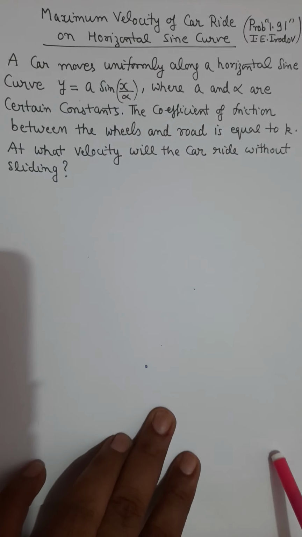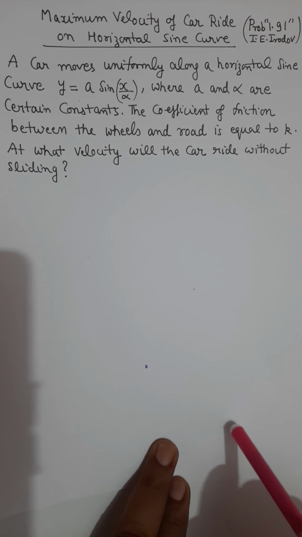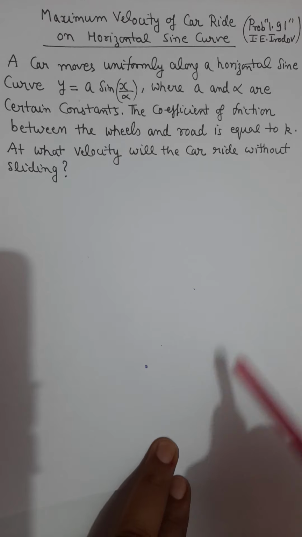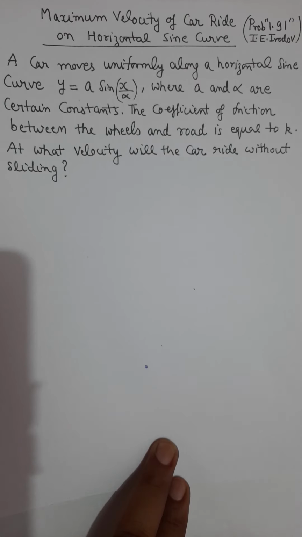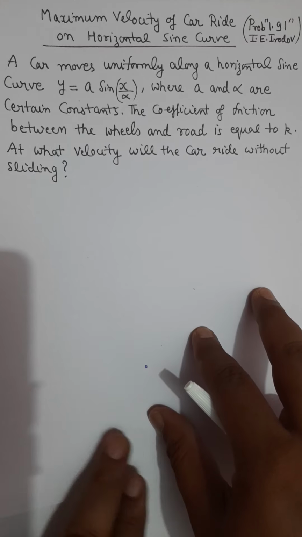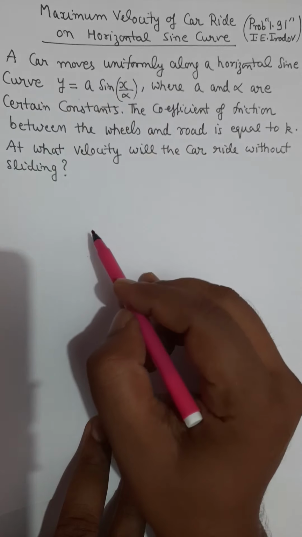Here they have written that a car moves uniformly, which means the speed of the car is not changing. The car moves with constant speed, and that too on a horizontal sine curve. So it is not rising up and falling down. I mean, it is on a plane surface, right? Uniform speed, on the horizontal surface. The only condition is that the path on which the car is moving is specified by a sine curve.